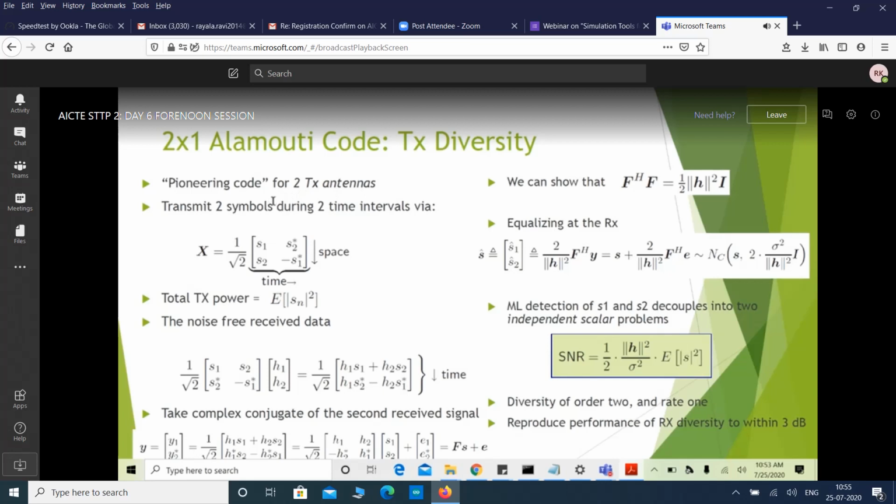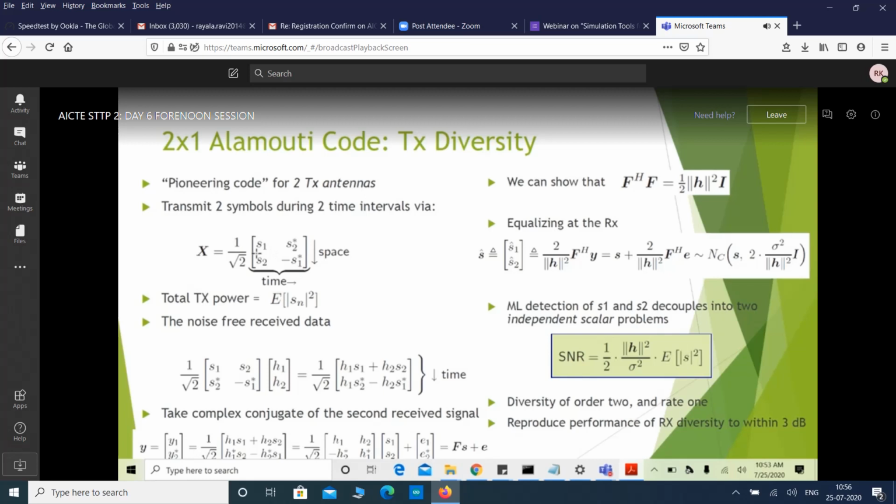What happens here is we transmit two symbols during two time intervals. Let us say this is the matrix we transmit. In the first time slot, the first antenna transmits S1 and the second antenna transmits S2. In the second time slot, the first antenna transmits S2 conjugate, and the second antenna transmits minus S1 conjugate.